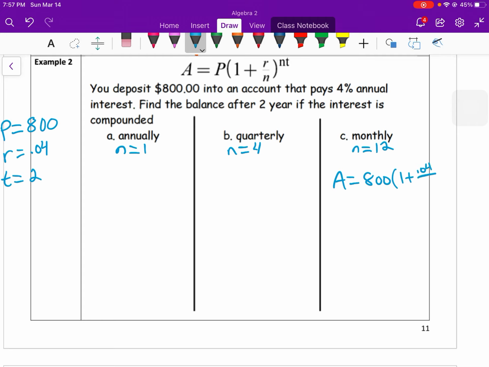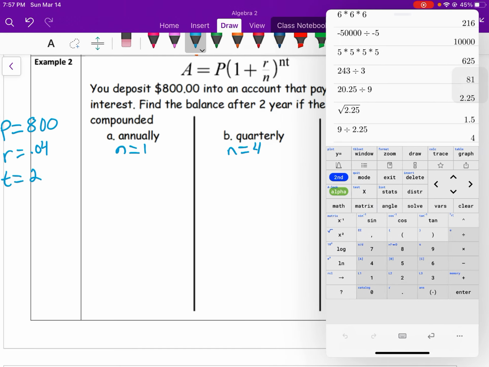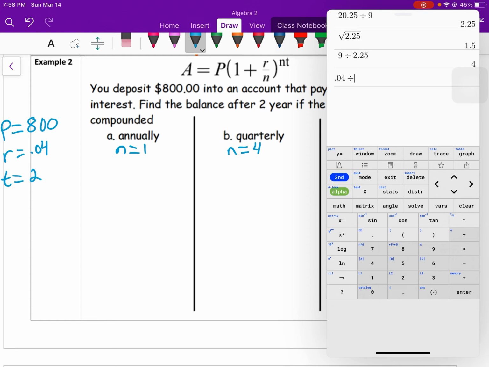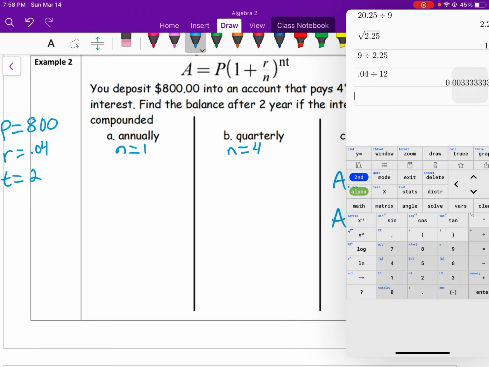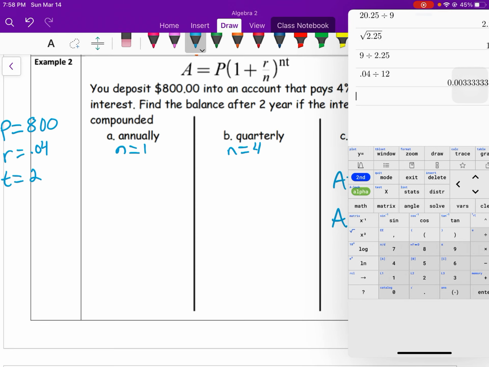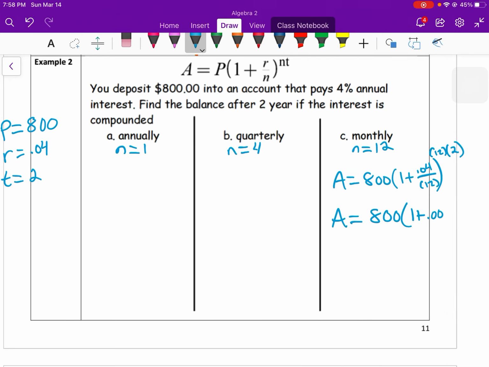What is R? 0.04 over N is now 12 to the N times T power. N is 12 times T, which is 2. So now we can simplify again. A equals 800 times, I suppose I could do this, 0.04 divided by 12. So really small there, I'm going to round 0.0033, 1 plus 0.0033. This becomes the 24th power, and then I can combine like terms in the parentheses here.